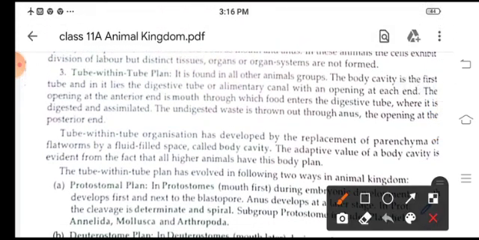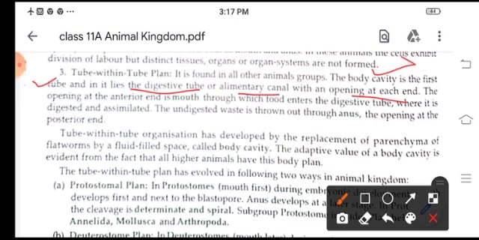Now, tube within tube plan. In all the other groups or in higher animals, this type of plan is found, in which the body cavity is first a tube, and inside the tube lies the digestive tube or the alimentary canal with the opening at each end.